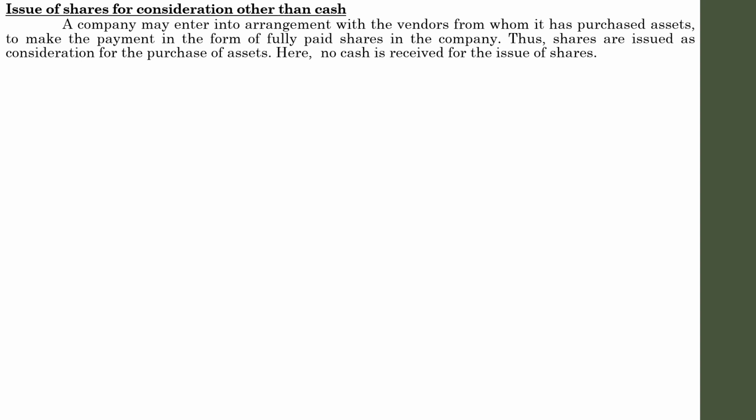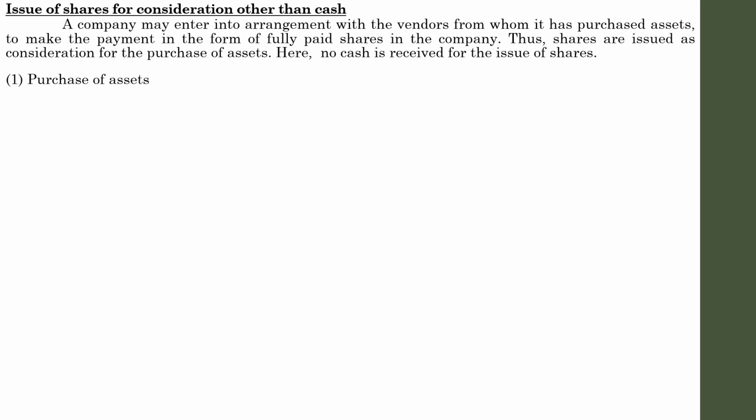So how are these transactions posted in the respective books? There are certain journal entries with regard to that. So let us go directly to the practical side. When a company intends to purchase an asset, at the time of purchase the entry will usually be asset account debited to cash. But right now we are learning the concept of issue of shares for consideration other than cash. That is, payment is made not in the form of cash but in the form of issue of shares.